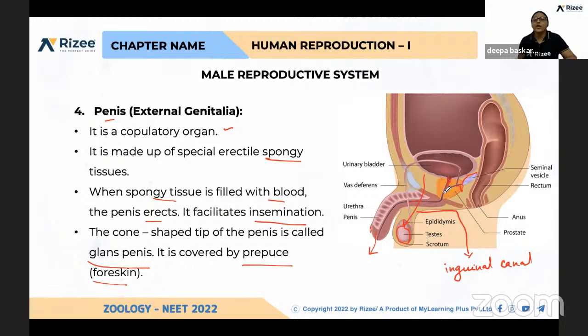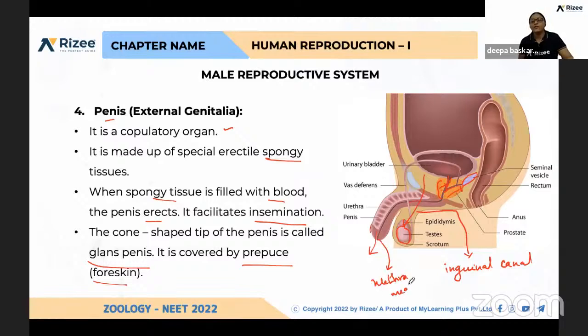From here, the urethra has first the prostatic part, then the membranous part, and in the penis it continues as the penile part. Please see this diagram; it is very clear. The vas deferens gets connected to the seminal duct to form the ejaculatory duct, and it is connected to the urethra. The urethra has three parts. One is near this prostate gland. This is the seminal vesicle. This yellow or orange is the prostate gland, and below that the Cowper's gland is present. It continues till the urethral meatus. This edge is called the urethral meatus.